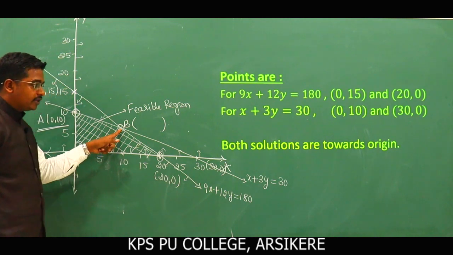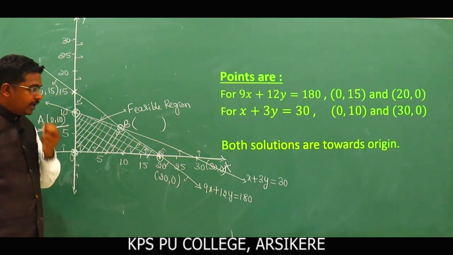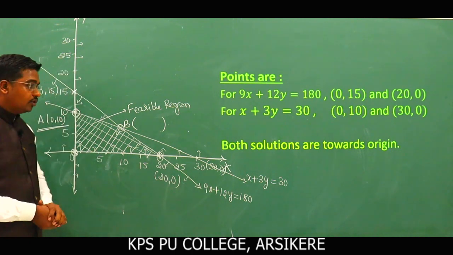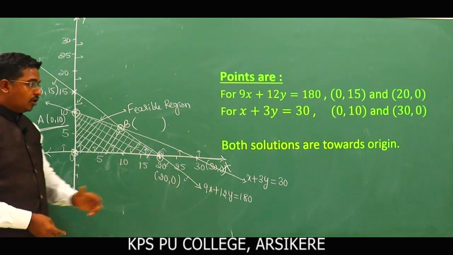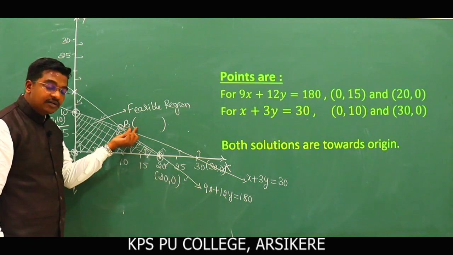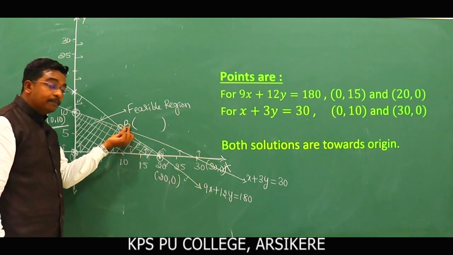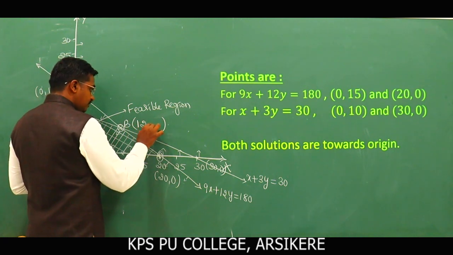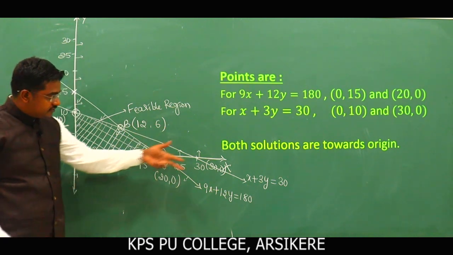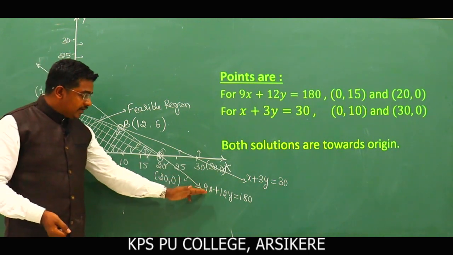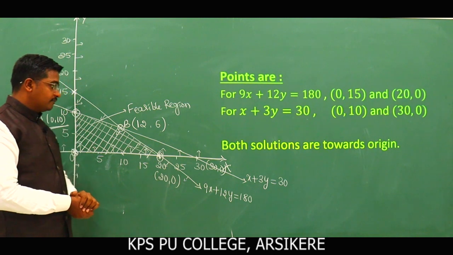The lines here are x plus 3y is equal to 30, and another one, 9x plus 12y is equal to 180. On solving these two equations, the values of x and y give the point B, which becomes 12, 6. Solve these two equations: x plus 3y is equal to 30 and 9x plus 12y is equal to 180.